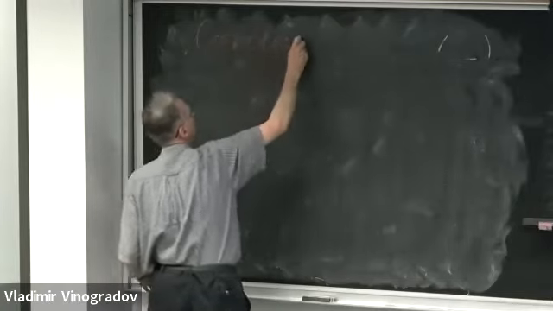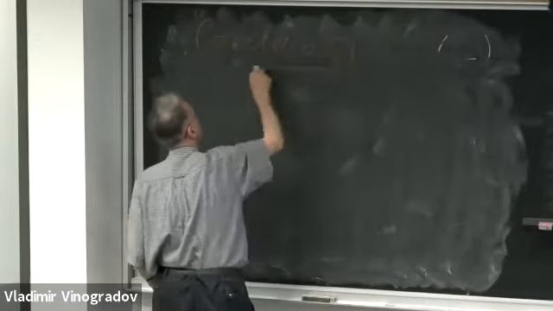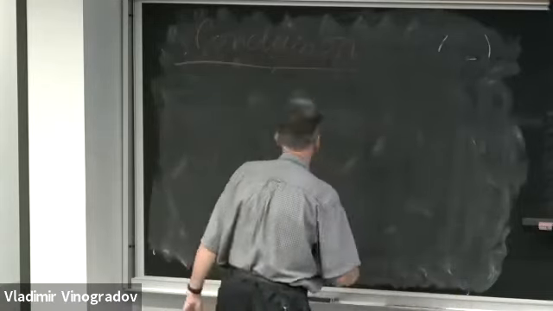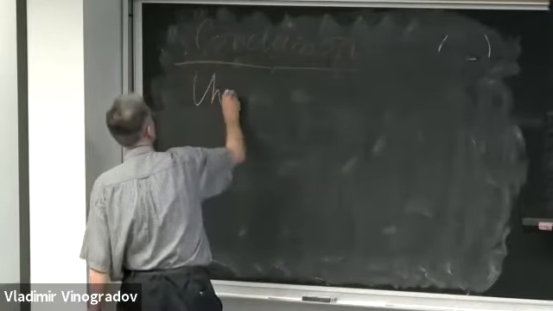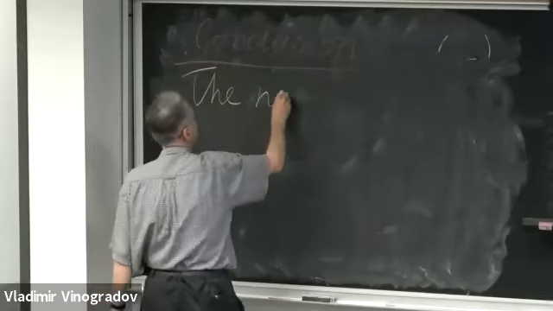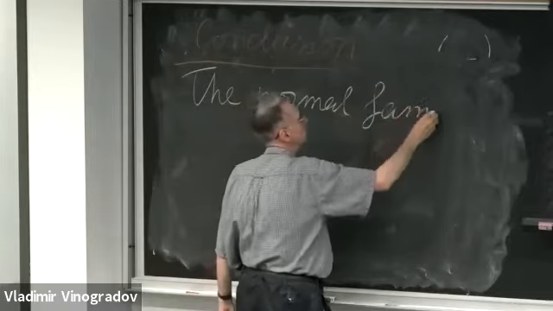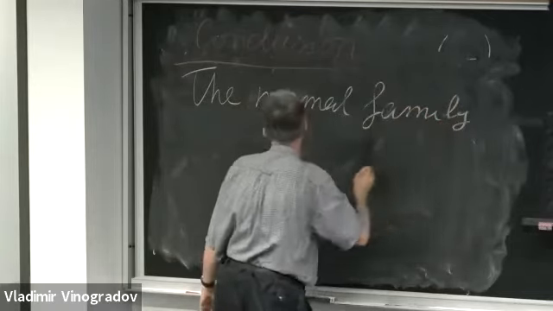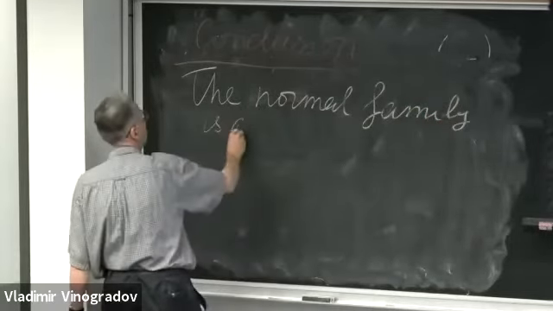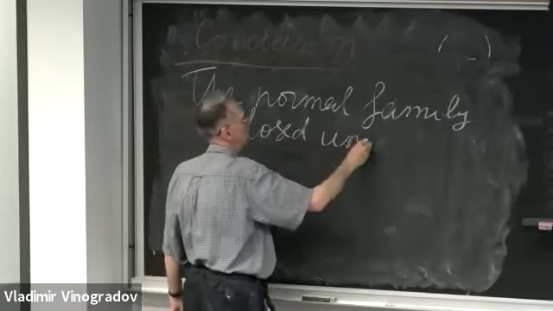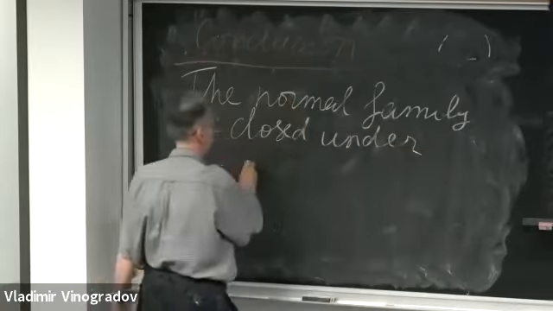So, conclusion. The normal family is closed under addition.